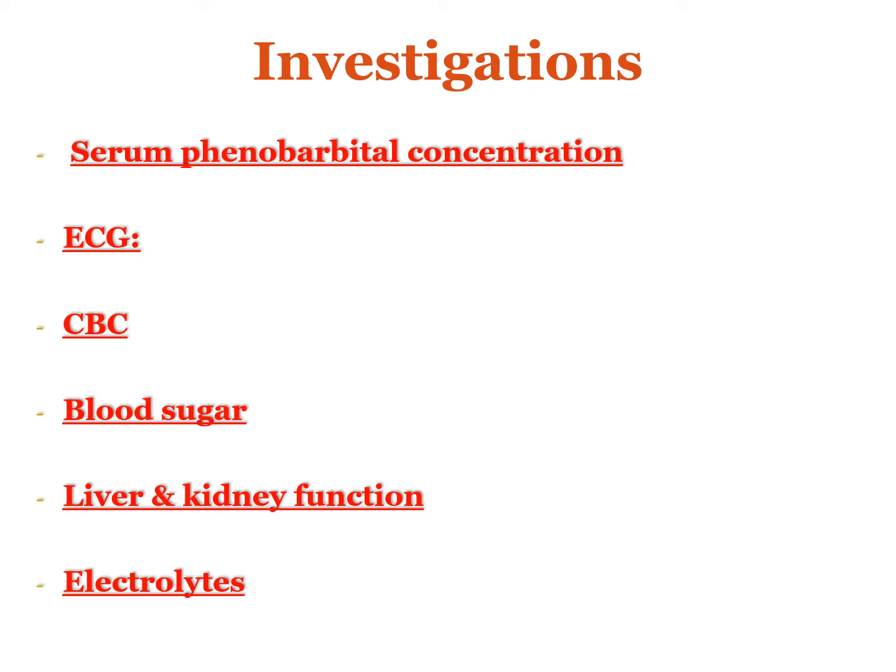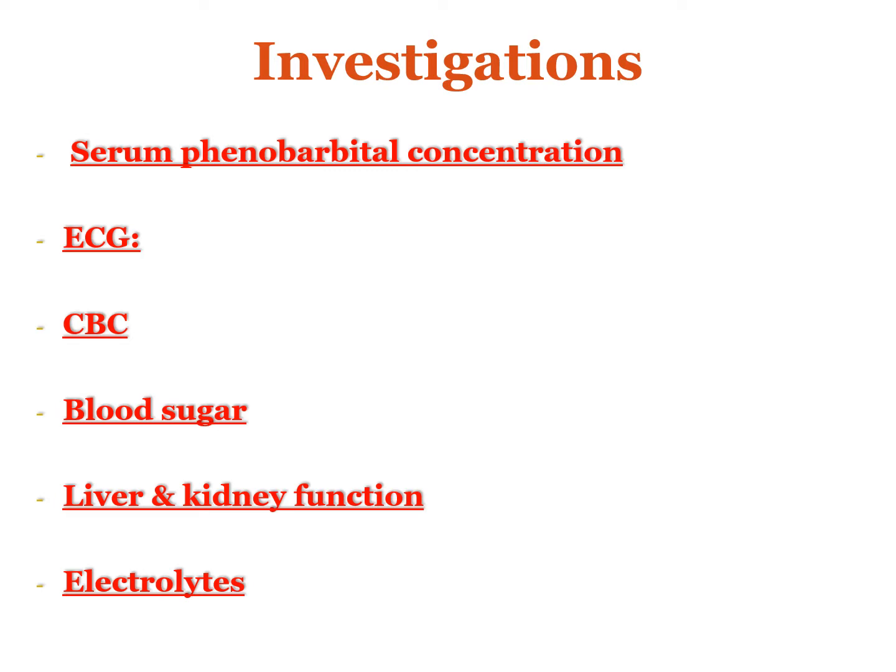The investigations in a case of barbiturate poisoning include the serum level of phenobarbital, which is a long-acting barbiturate. We can measure the level of phenobarbital in the blood, and other routine investigations such as ECG, CBC, which means complete blood count, blood sugar level, kidney and liver function tests, and the level of electrolytes in blood such as sodium and potassium.